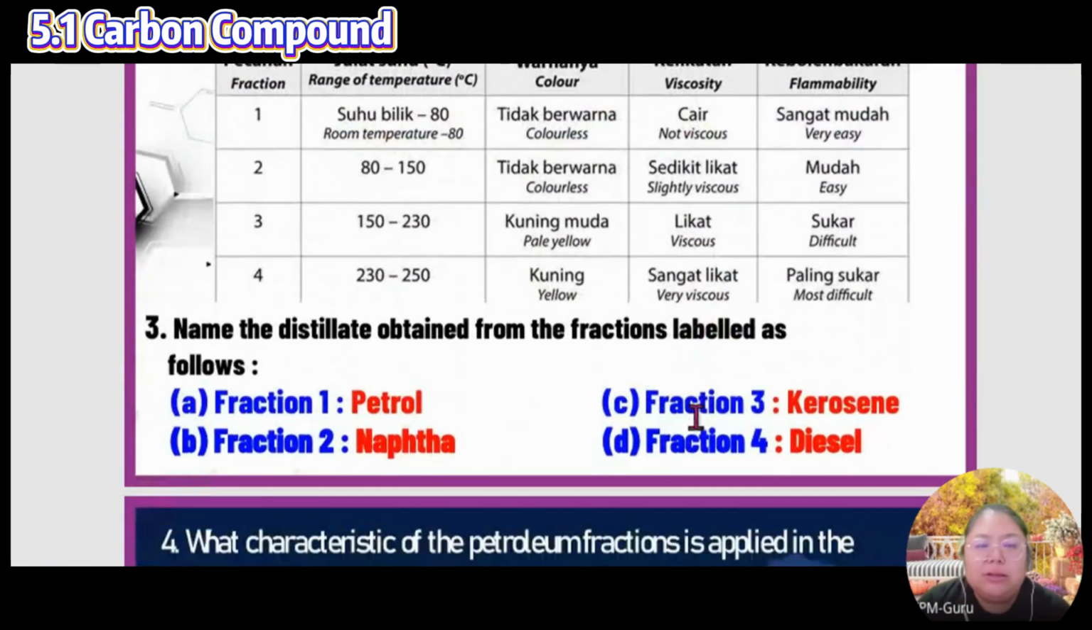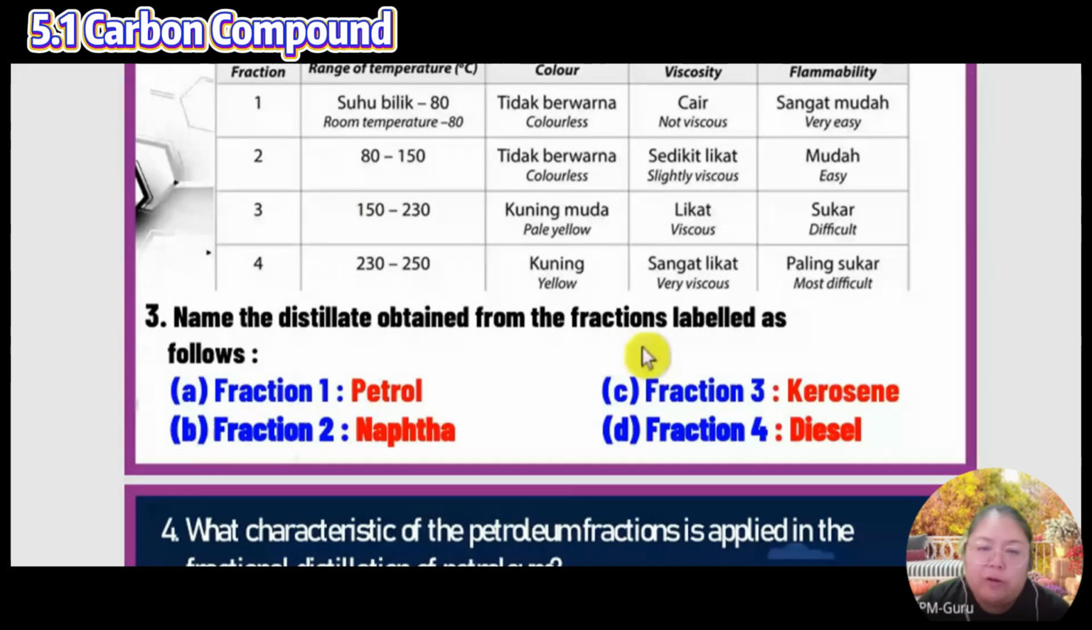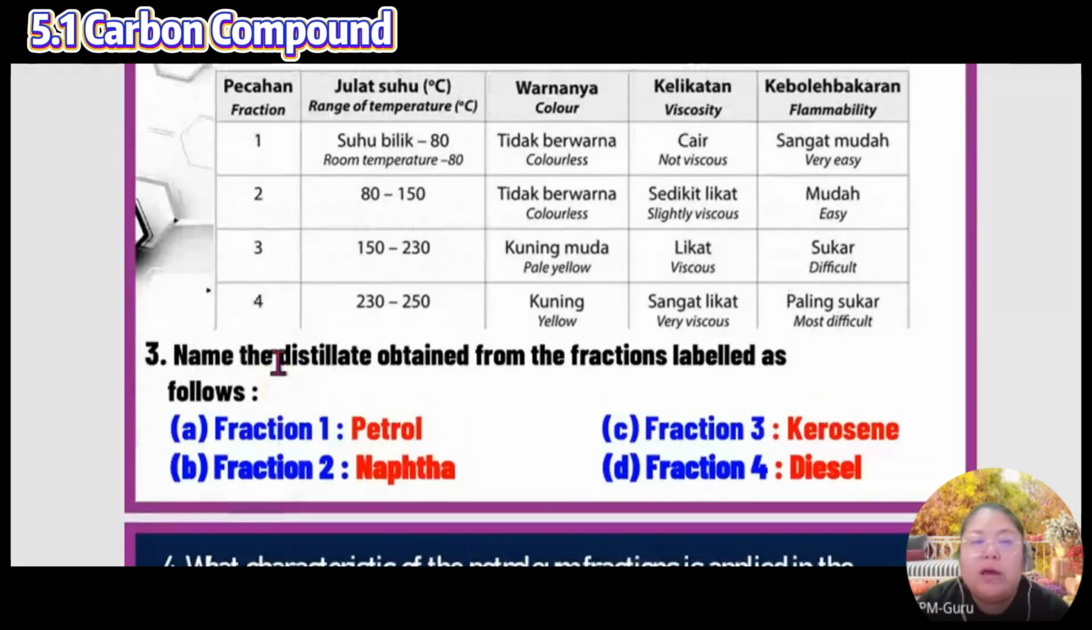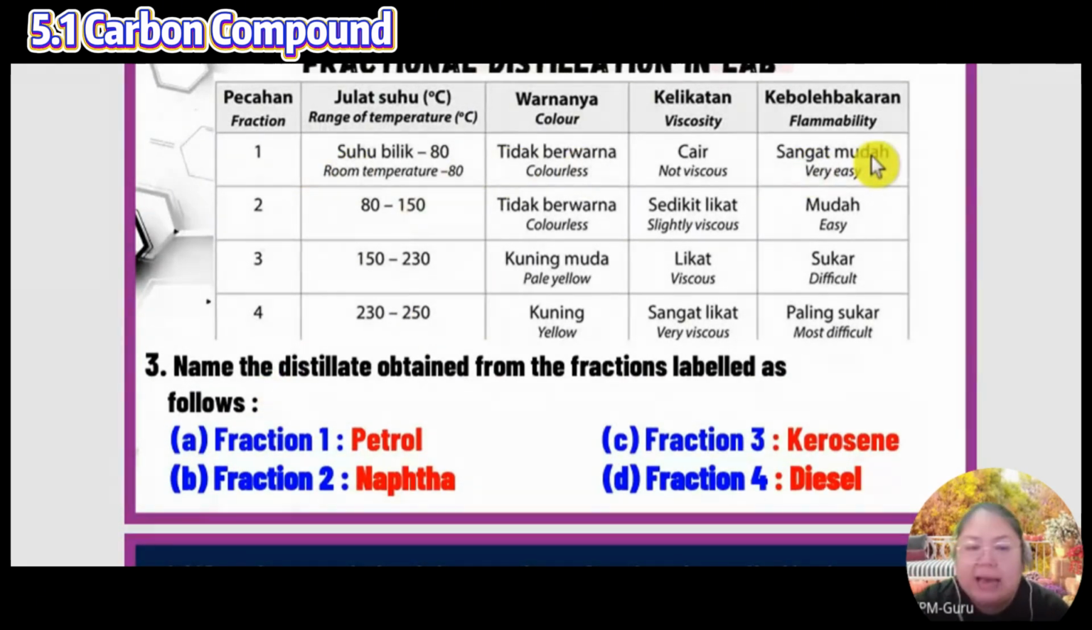Okay, now name the distillate obtained from the fraction labelled as follows. The first layer, gas. Okay, they never say gas, they say petrol. The first layer is below room temperature up to 80. Less than room temperature, it's a gas. If it's more than room temperature, for example up to 80, then it's a petrol.